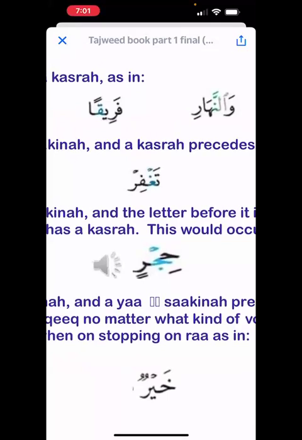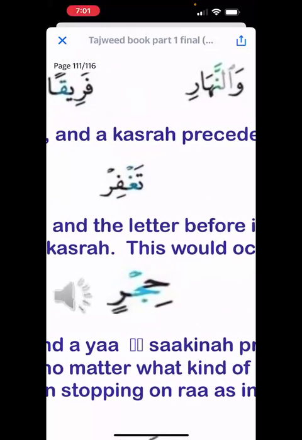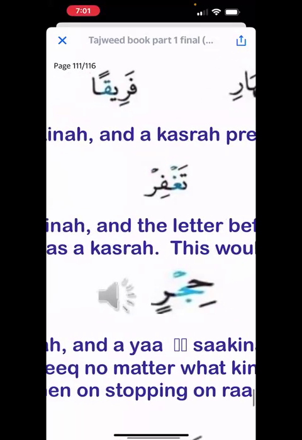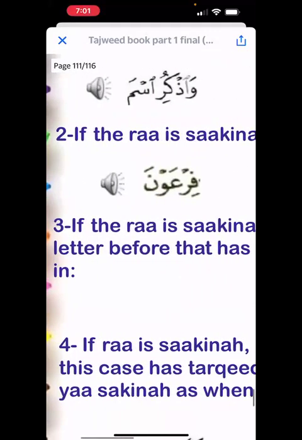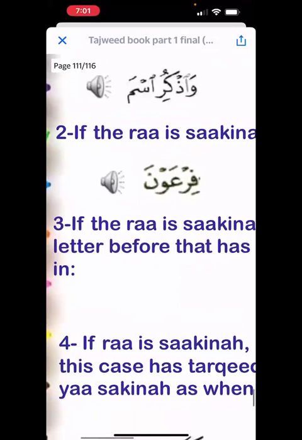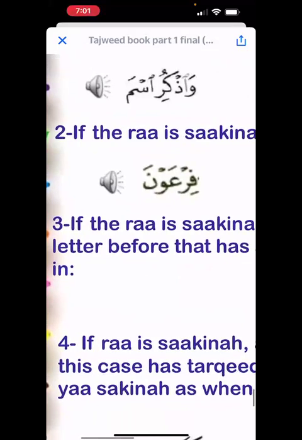So look at the first one. The first example is one nahari, re, not re. Okay, I'm saying re. Fariqan, wadhkuri risma. Okay, wadhkuri ri. So the ra is going to be light. The tafkhim, the ra is heavy, right? For tarqiq, the ra is light.